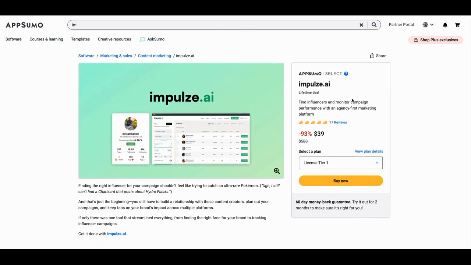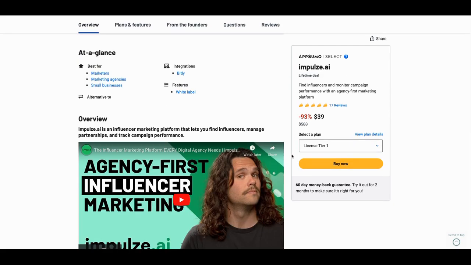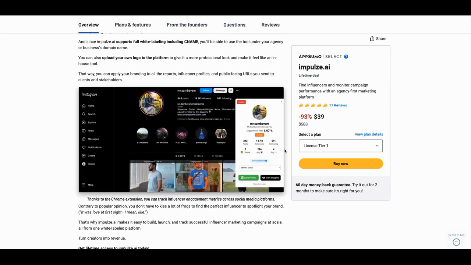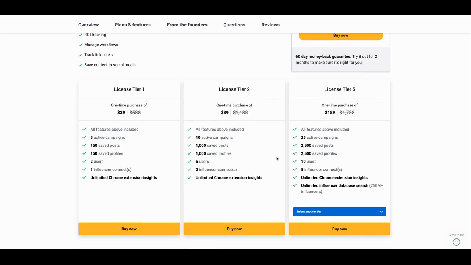As we take a look at the tool, it's got 17 reviews. This is a pretty darn good tool. But what's the best value? What do we find the most value in this particular tool? We find the best value is at the tier 3 level. And the reason why is because you get the unlimited influencer database search.